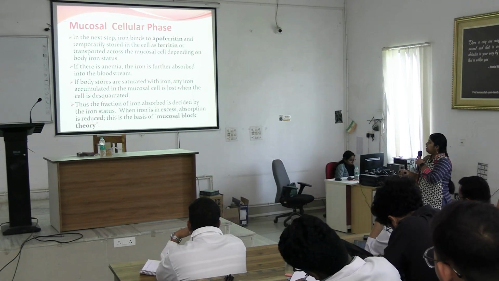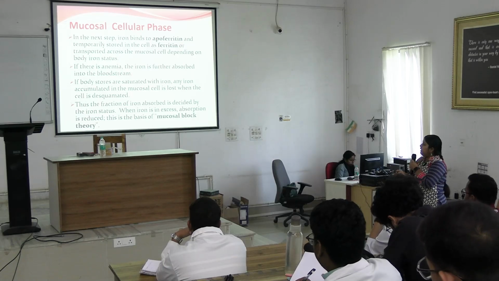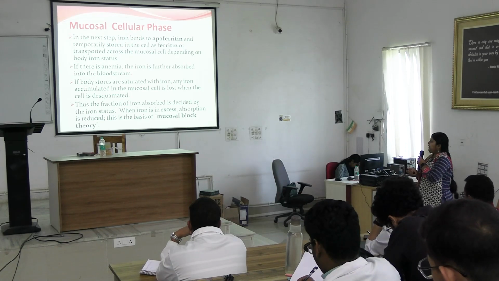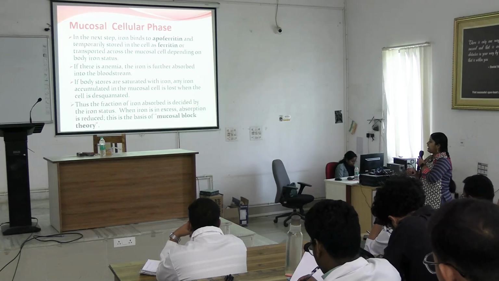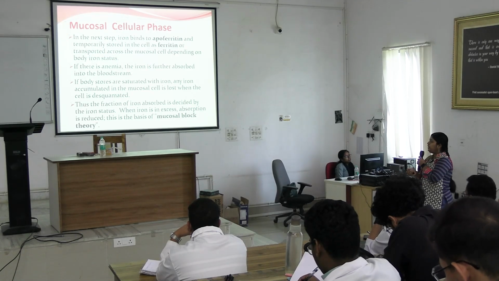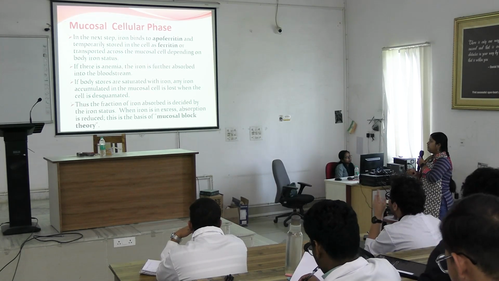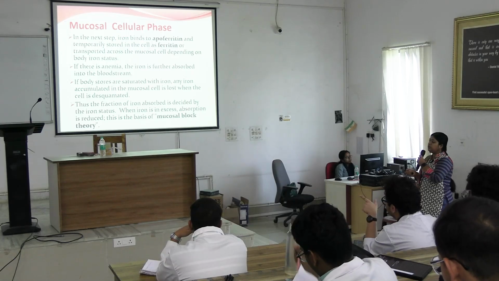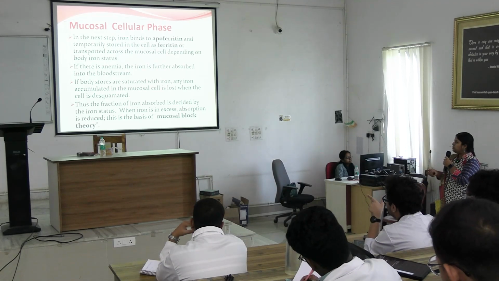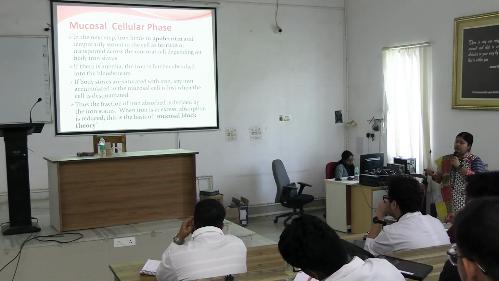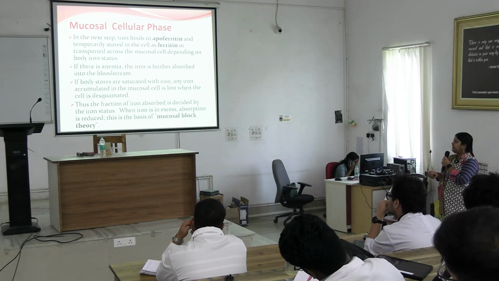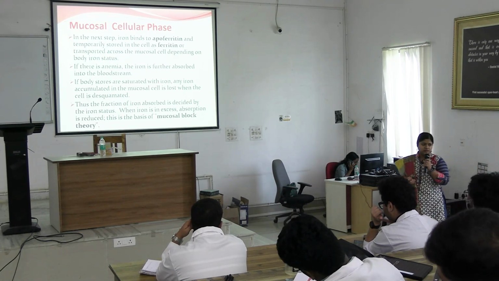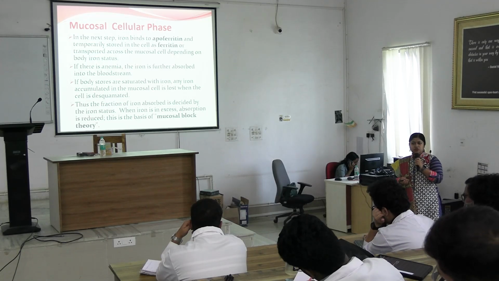Now, what happens in the mucosal cell? Iron binds to apoferritin and is temporarily stored in the cell as ferritin, and transported across the mucosal cell depending on body iron status. If there is anemia, iron is further absorbed into the bloodstream. If body stores are saturated with iron, then any iron accumulated in the mucosal cell will be lost when the cell is desquamated. Right? Understood?